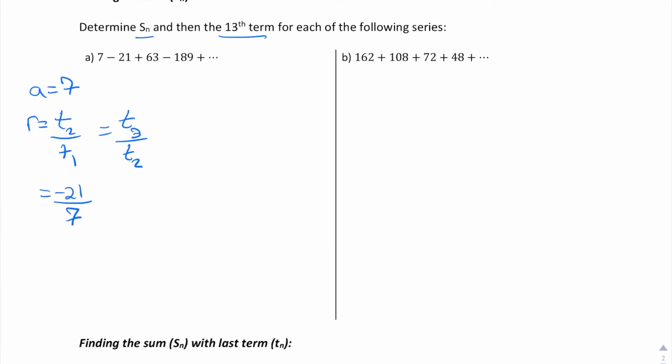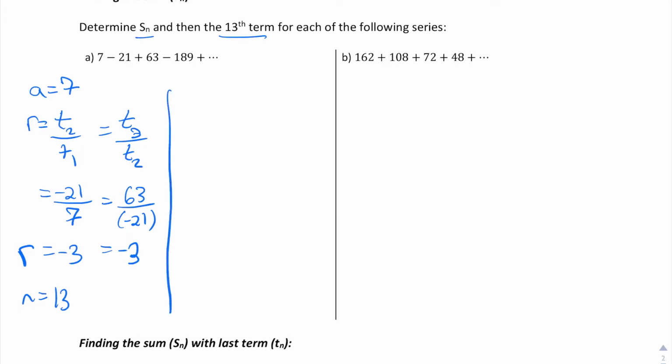I'm going to do T2 over T1, which should be equal to the next ratio, T3 over T2. So let's write those values in. So this one comes out to -3, and if you do 63 divided by -21, you also get -3. So that is my ratio. And then in this case, we're looking for the sum of 13 terms. And so we can sub in that for n.